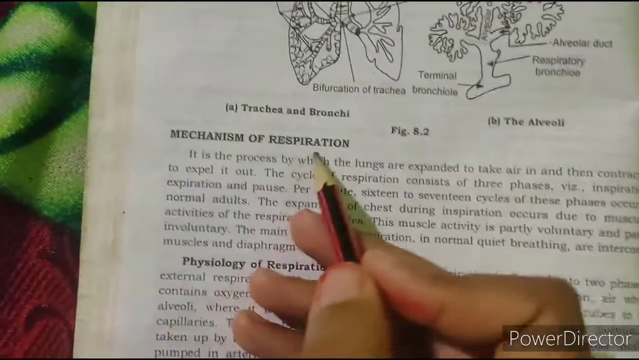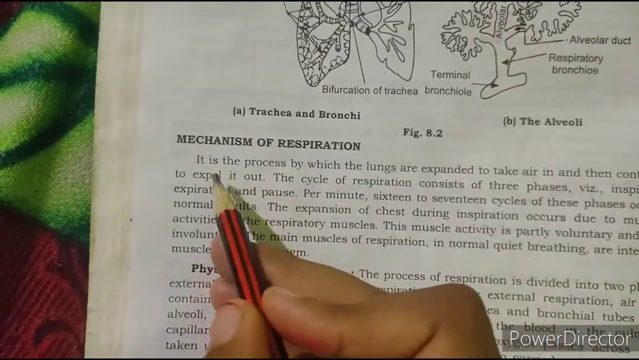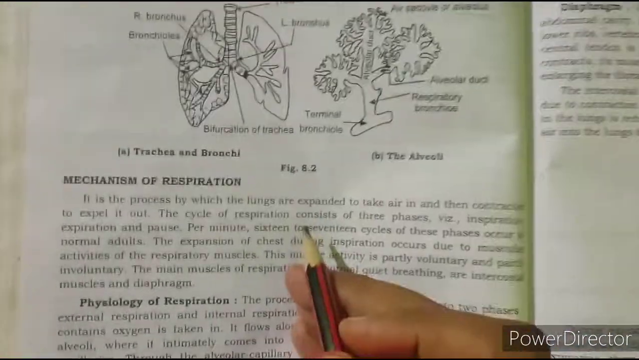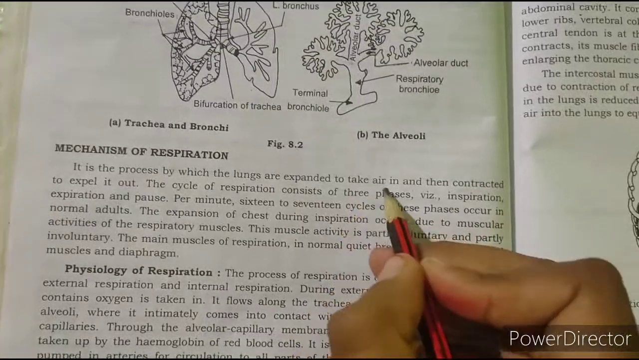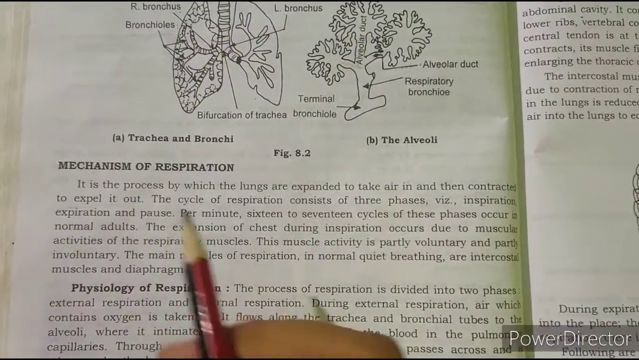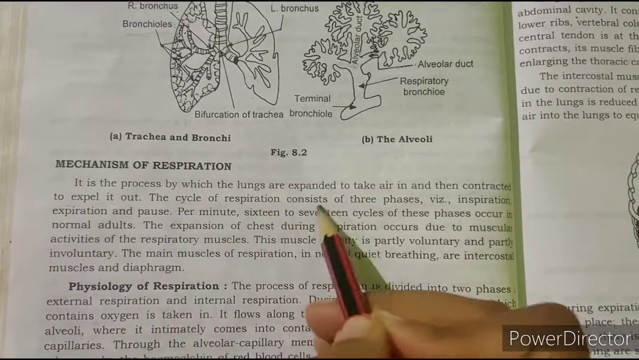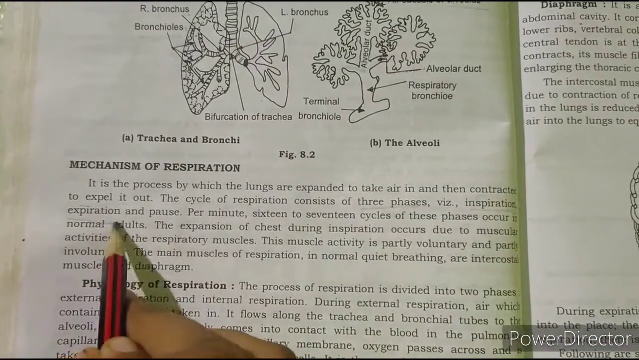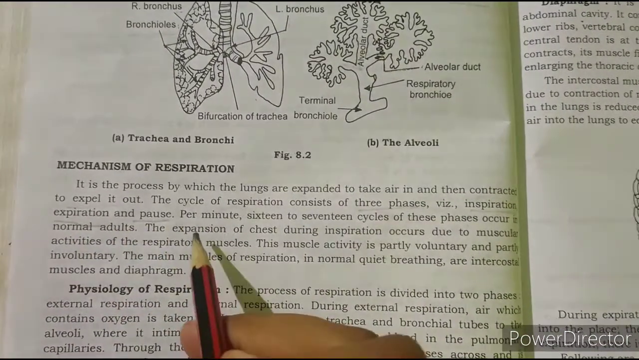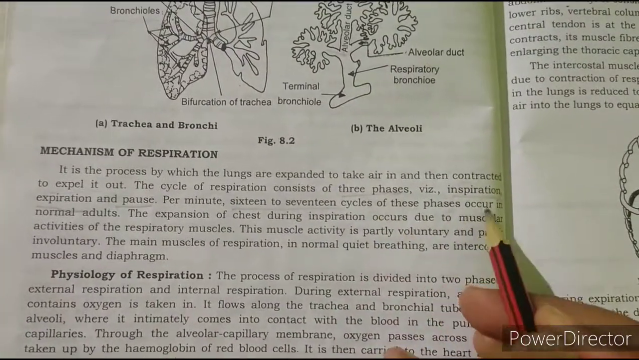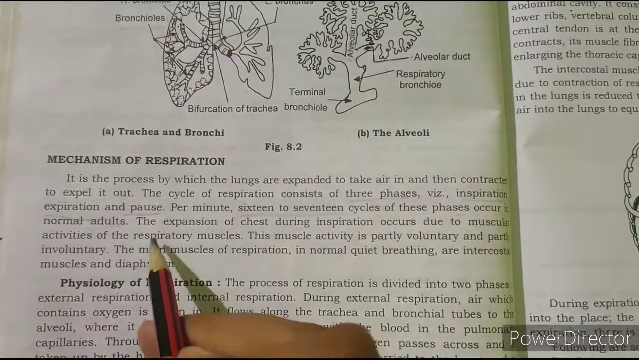The mechanism of respiration. Respiration is the process by which the lungs are expanded to take air in and then contracted to expel it out. The cycle of respiration consists of 3 phases: inspiration, expiration and pause. Per minute, 16 to 17 cycles of these phases occur in normal adults.